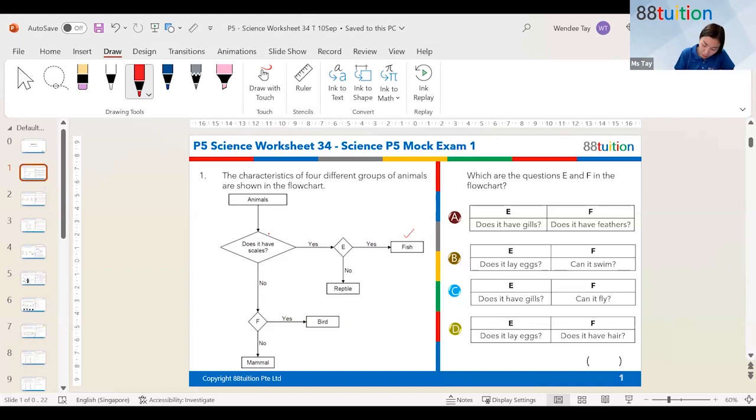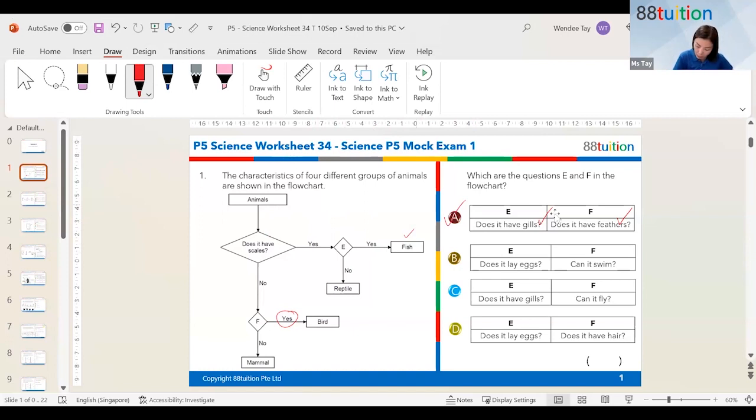So I think all of you know how to select the questions correctly. Fish, you know there's something very special about them, and that's very different from the reptile. So does it have gills? That is your question here. And if the animals do not have scales, and we go down to F, this particular question will differentiate the birds and the mammals. So, does it have feathers? If it gives you a yes, it's the birds. Now, this will lead me to the question in the open-ended section later. I have this particular very big concern there. I will share with you later. So if you have this, good for you.